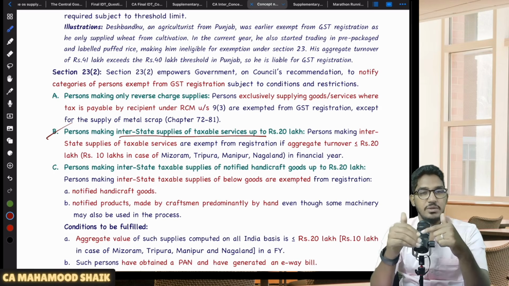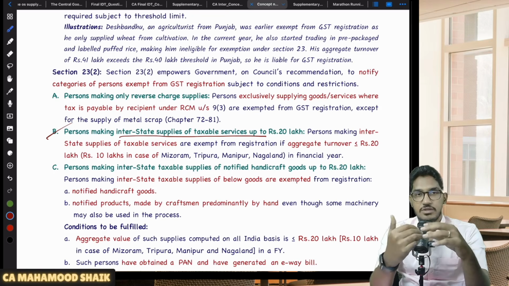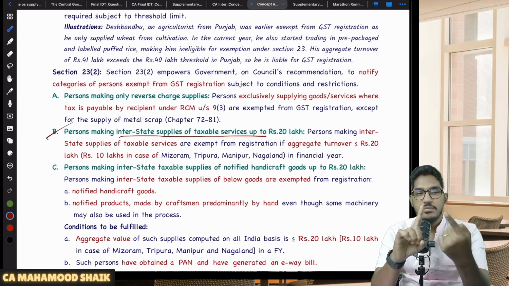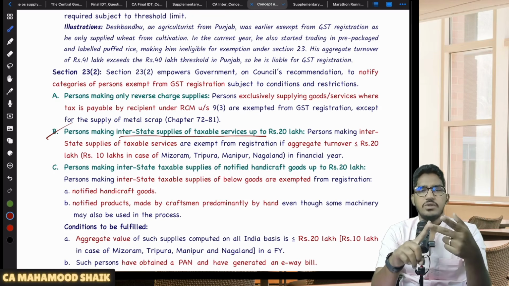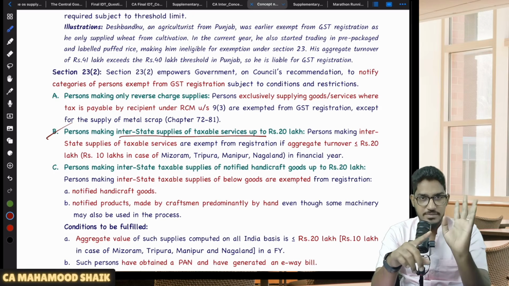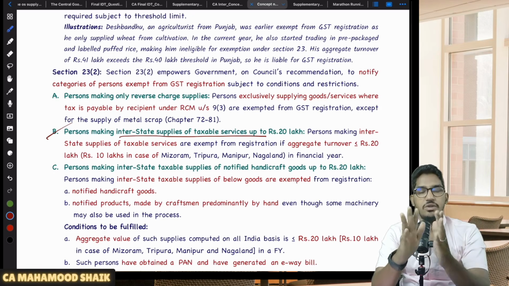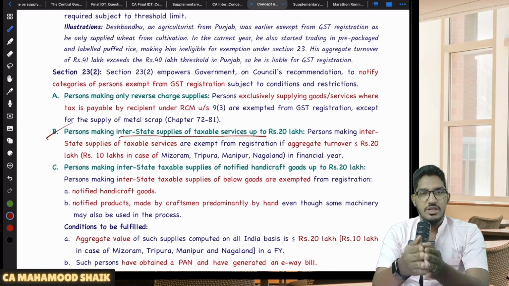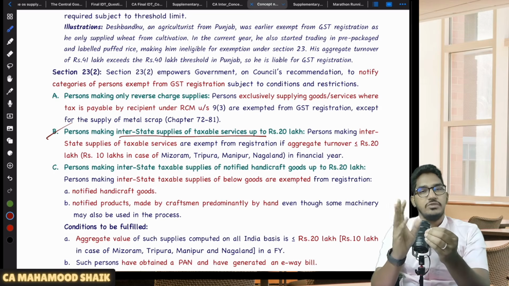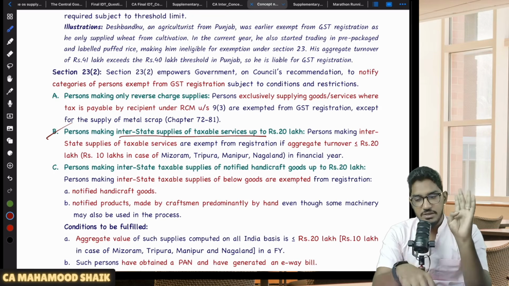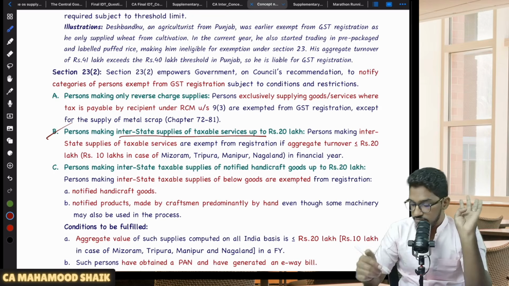this will discourage people from providing services. So that's why they said, okay, we'll do one thing. The actual rule is if you are making an interstate taxable supply, you become liable for registration. But we will give you one relaxation. If you are a person making supply of services, even if you are making interstate taxable supply of services, we will not make you liable for compulsory registration. We will give you that threshold limit of 10 or 20. You enjoy the threshold limit of 10 or 20, we will not make you liable for compulsory registration. So that is the first exception.